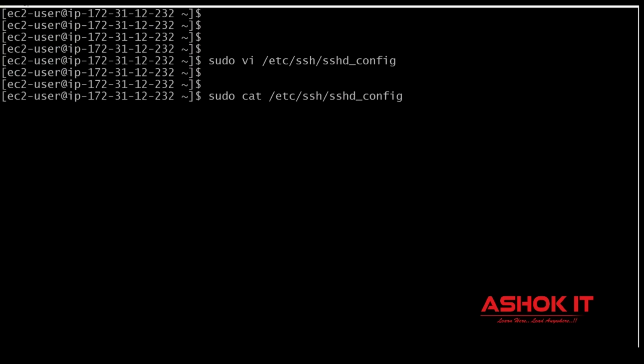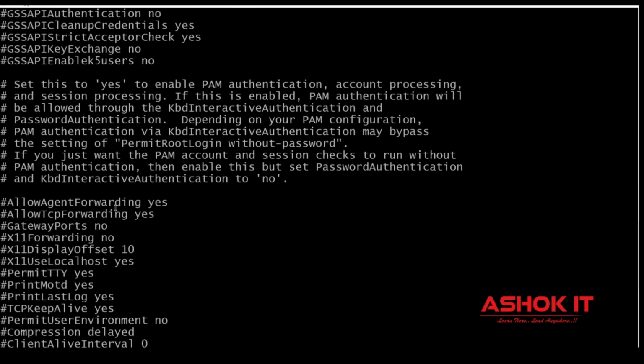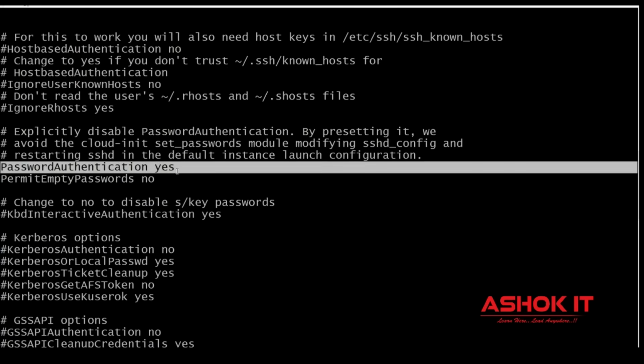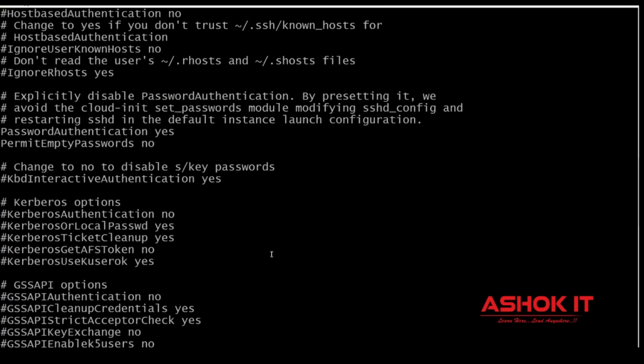Now see the cat command again. Now go and check that option. Earlier it was PasswordAuthentication no. Now I made the PasswordAuthentication as yes.